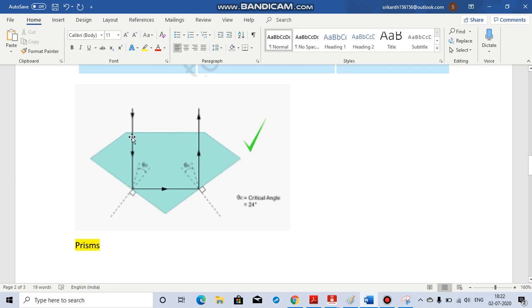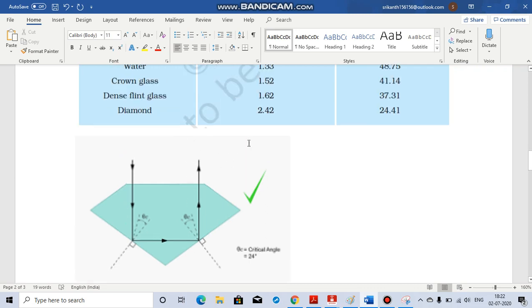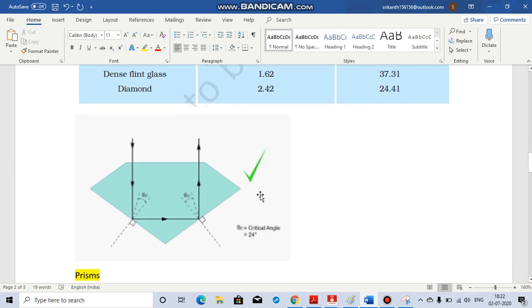Once the ray enters here, it is in the denser region. If you maintain the critical angle, there is total internal reflection happening. The light ray entered from here and is getting reflected back. You can design it in such a way. So this is the concept of internal reflection. If it is not there, then the diamond won't sparkle that much when light falls on it. It is designed in such a way.